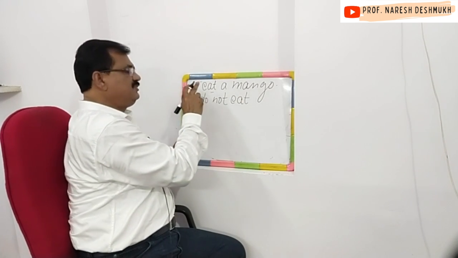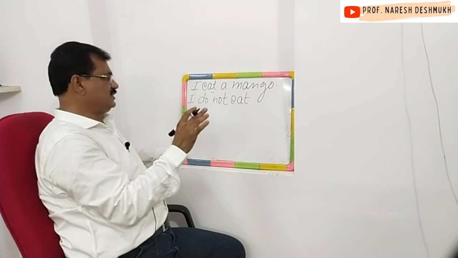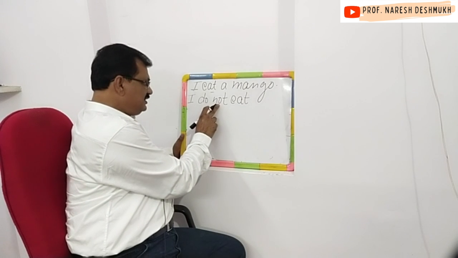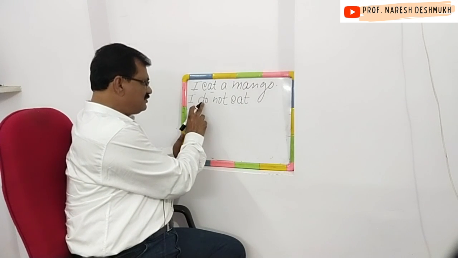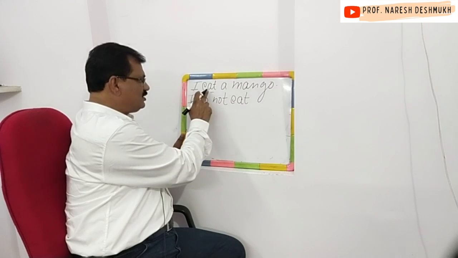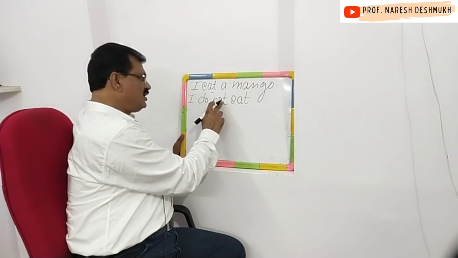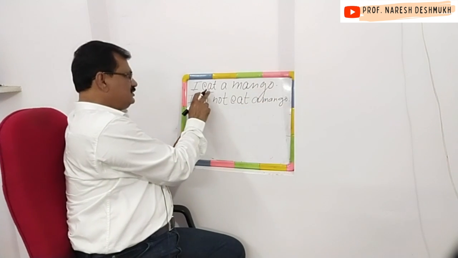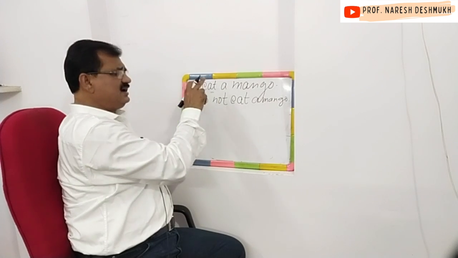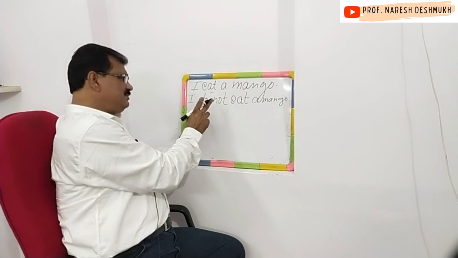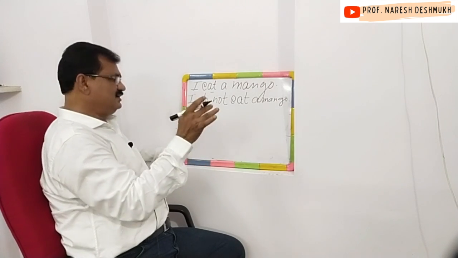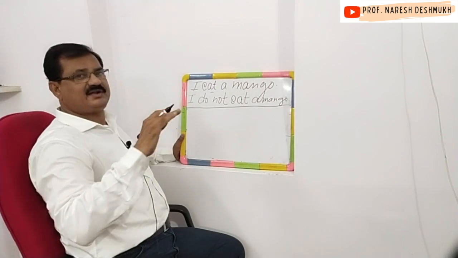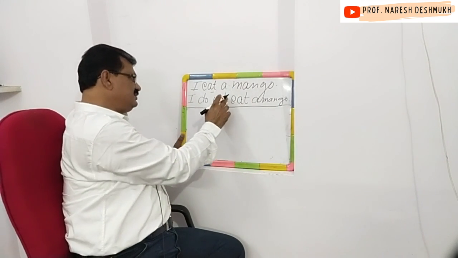I eat, मी खातो. Affirmative. I do not eat, मी खात नाही. Negative. Not has been used here immediately after the auxiliary verb do, and I have taken do from here. Okay, I do not eat a mango. The Marathi meaning of the affirmative sentence is मी आंबा खातो, and the Marathi meaning of this sentence is मी आंबा खात नाही. So these sentences are assertive sentences, declarative sentences, statements, affirmative and negative.